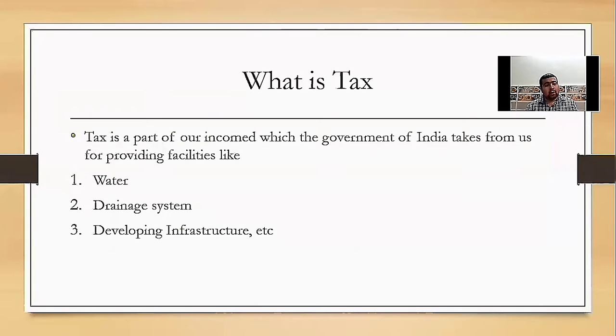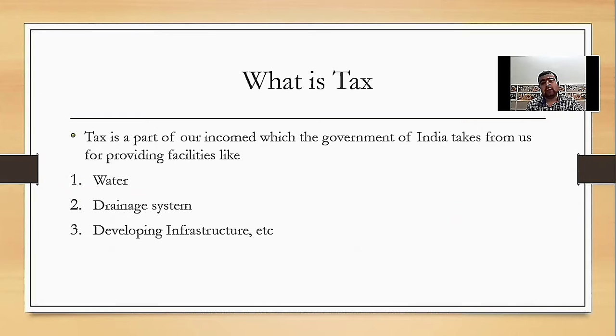Next point, what is a tax? Tax is the income which the government of India takes from us, providing facilities like water, drainage system, infrastructure, and protection from enemies through our army, navy, and air force. Tax is a major source of revenue for the government.